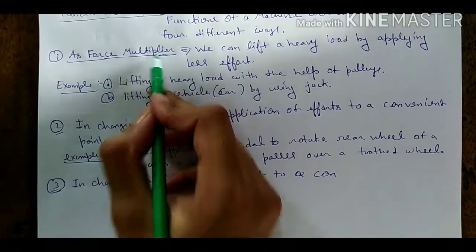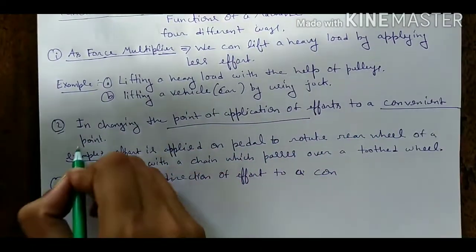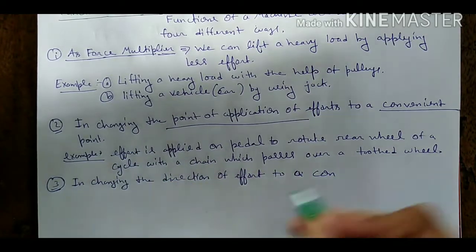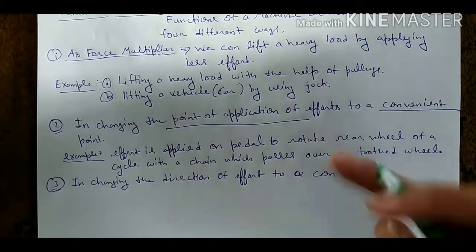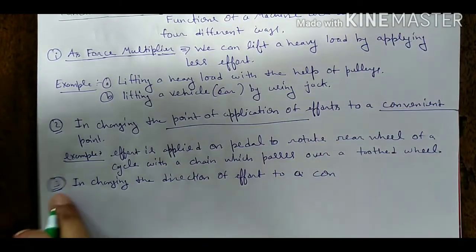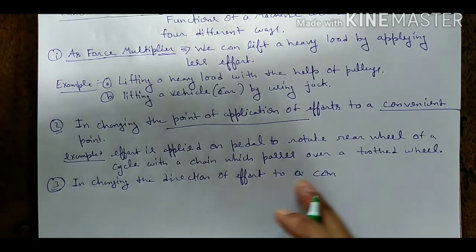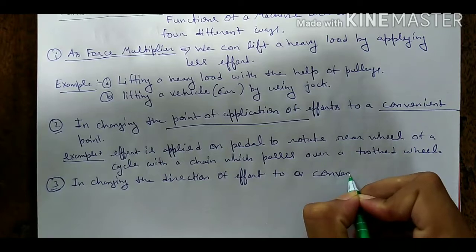First is force multiplier, second is changing the point of application to a convenient point. It means effort is applied on a pedal to rotate the wheel of a cycle. We are applying less effort and the wheel is moving at a convenient point. And the third point is changing the direction of effort to a convenient direction.